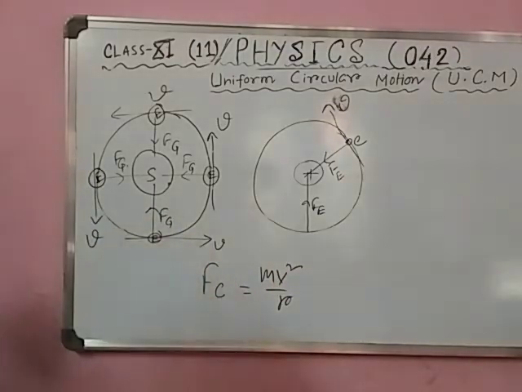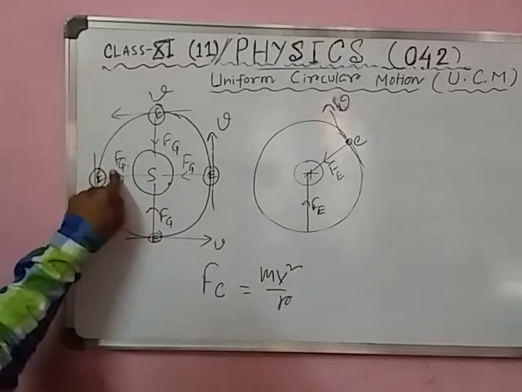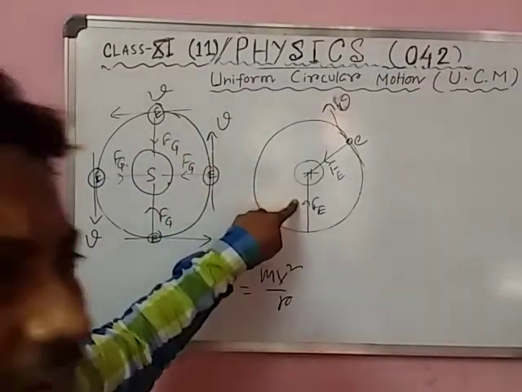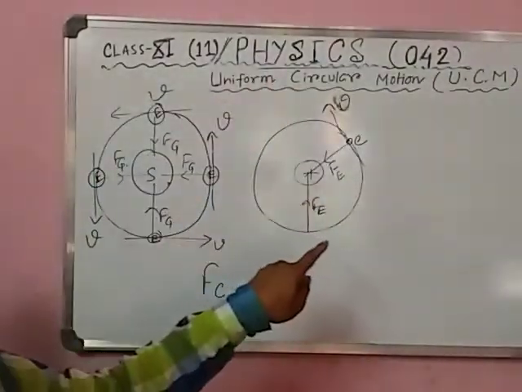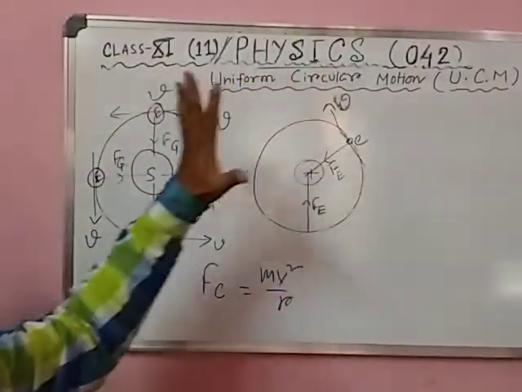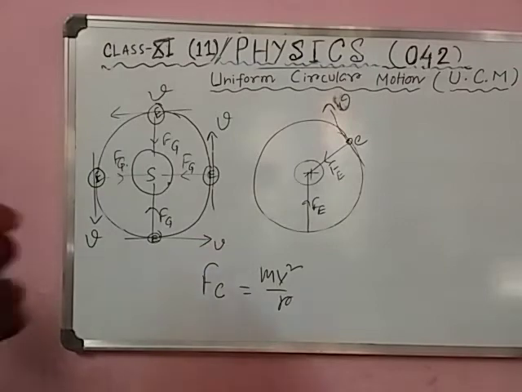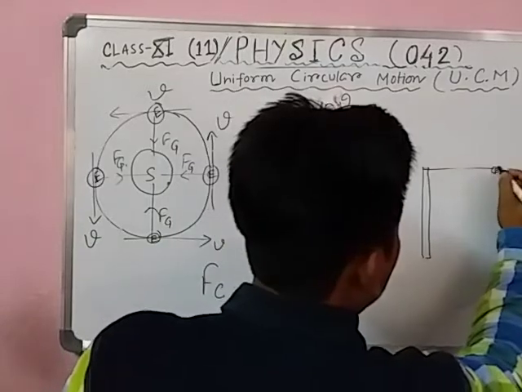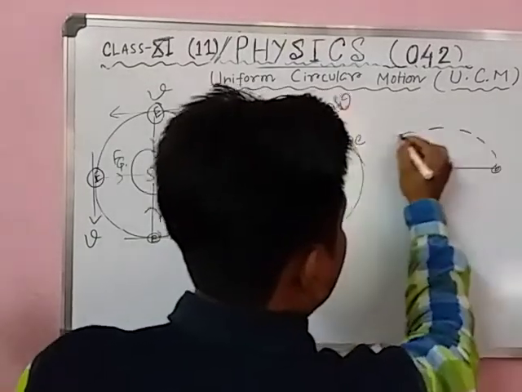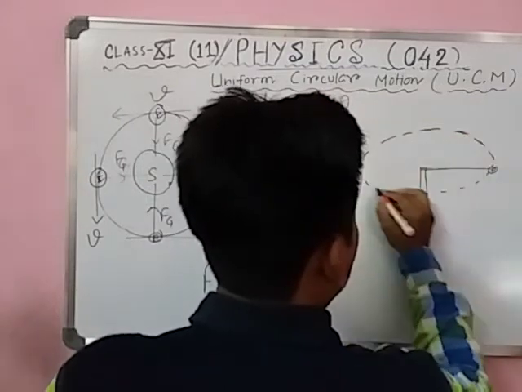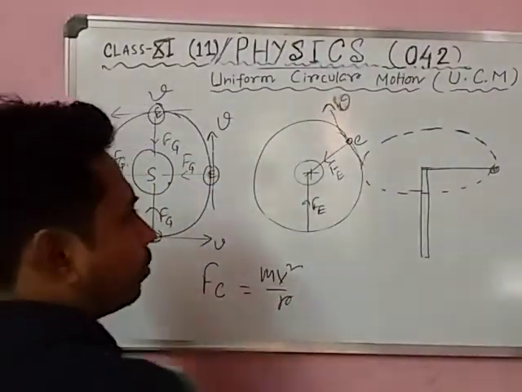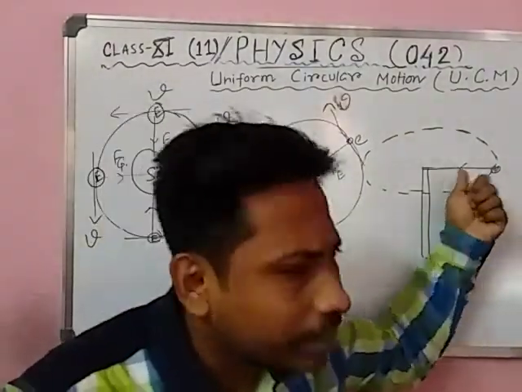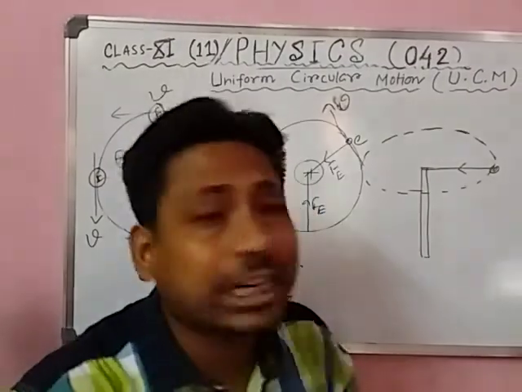See, there are different forms of centripetal force. In case number one, the centripetal force is in the form of gravitational force. For electrons revolving around the nucleus, its name is electrostatic force. Another example, if you have a rod and there is a ball or bob rotating in a horizontal circle, there is a force of attraction. The form of the centripetal force is